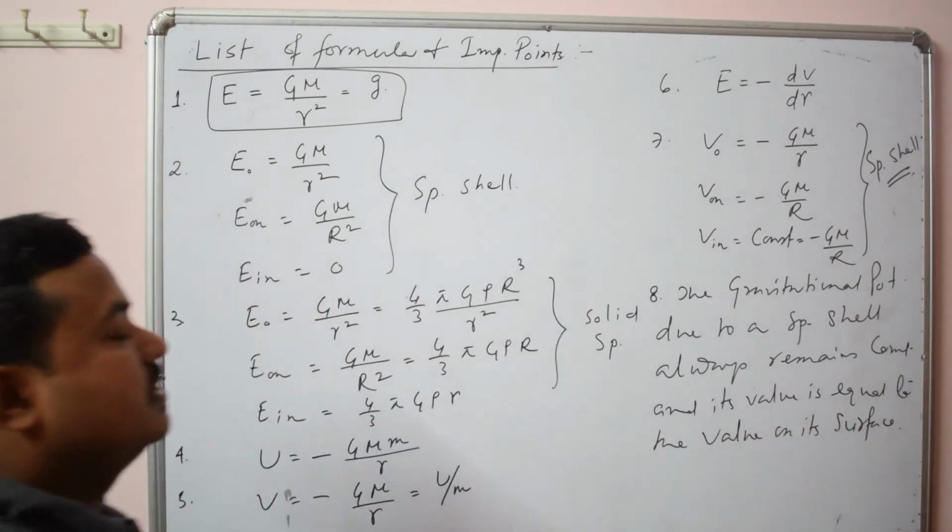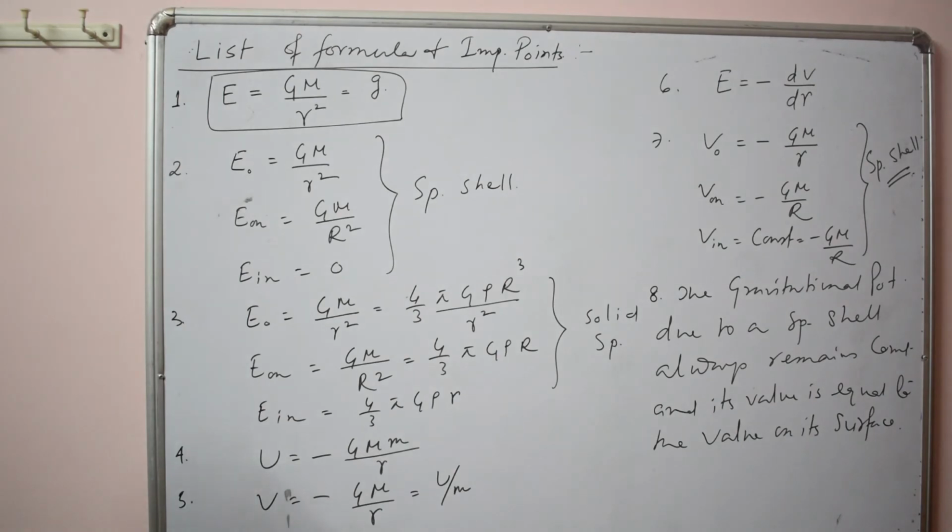Okay, so these are the main important formulas and points of today's discussion.